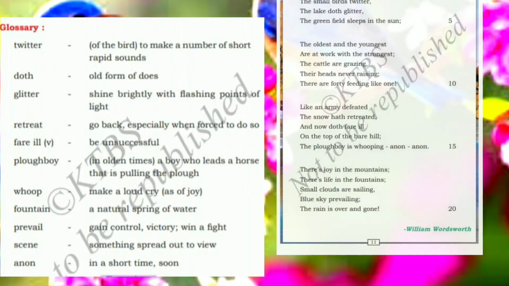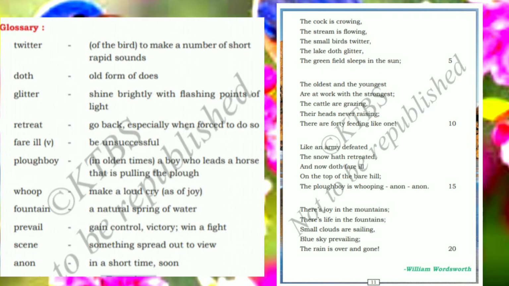Okay, students, let's move on to the next line. The stream is flowing. That means the stream nearby is flowing lazily, as it is green and colorful everywhere. Okay, next line. The small birds twitter. Twitter means to make a number of short rapid sounds. Rapid sounds means continuous sounds. Here the birds twitter happily, sitting on the lush green trees. Now I will show you the twittering sounds of birds.